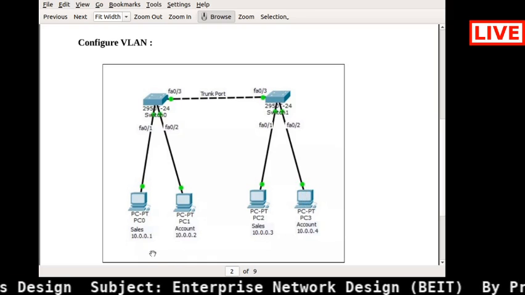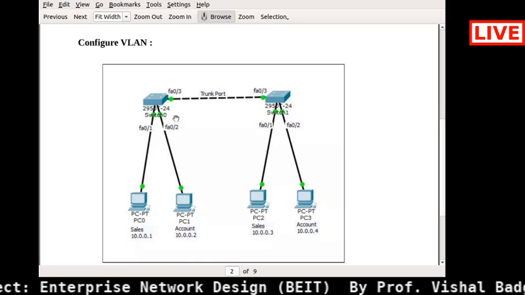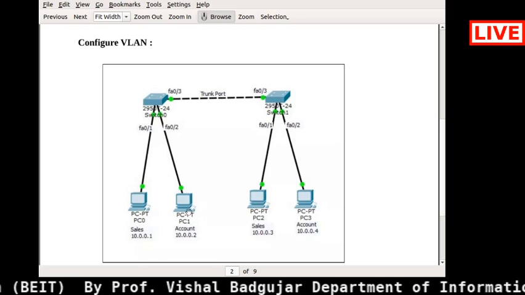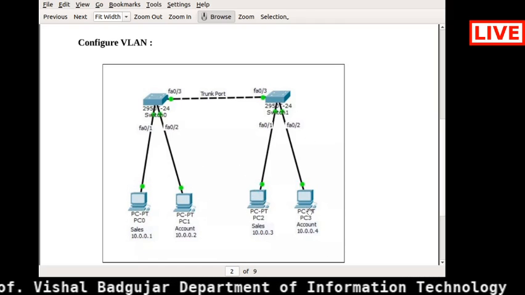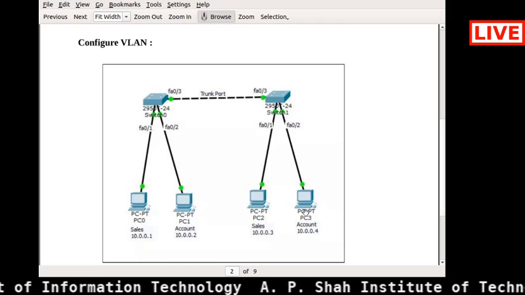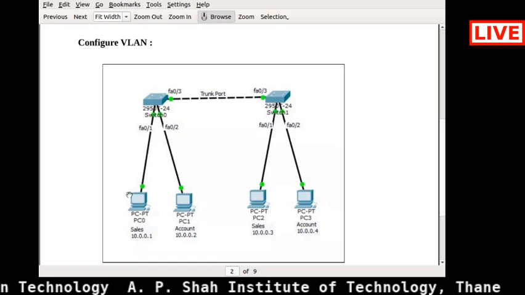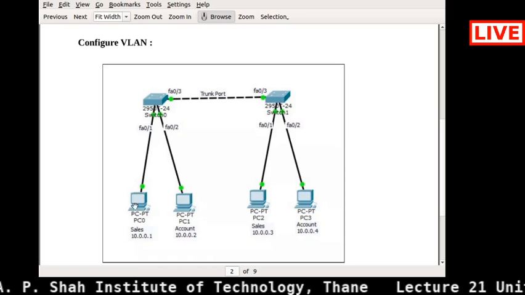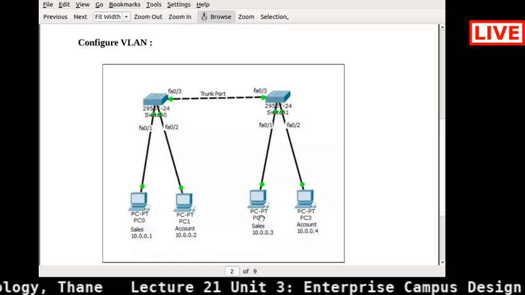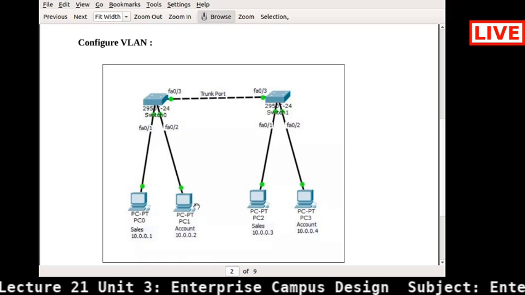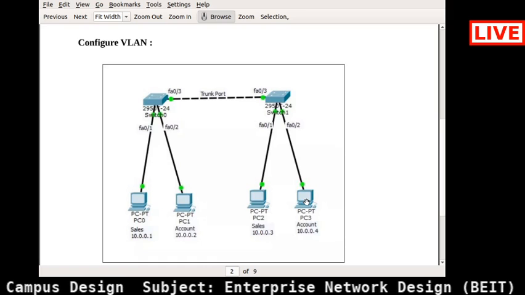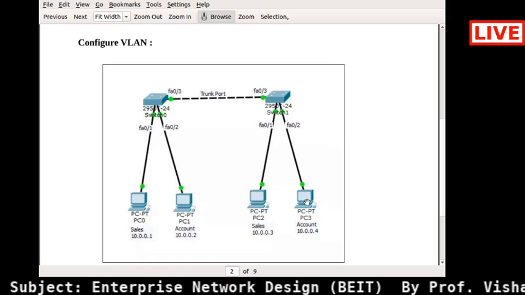So you must understand this is your lab 301, and this is your lab number 302. This is the first row and second row of 301, and the first row and second row of your 302. Now what you need to do is send traffic from row number 1 of 301 to row number 1 of your 302 lab, and next from row number 2 of the 301 lab to row number 2 of your 302 lab. That is what you need to do.